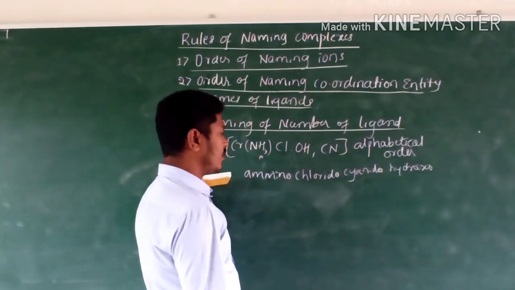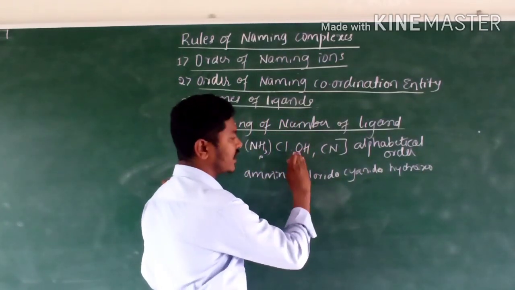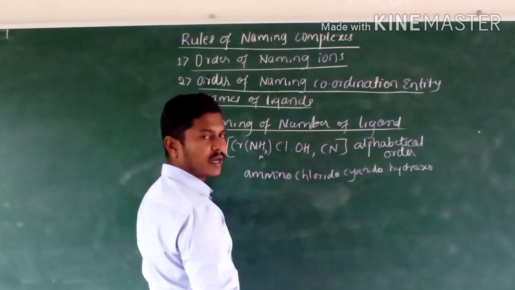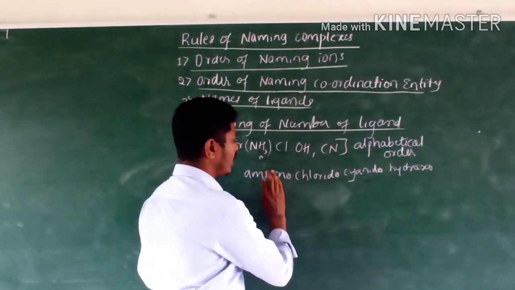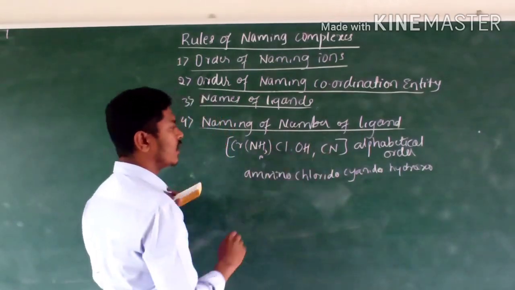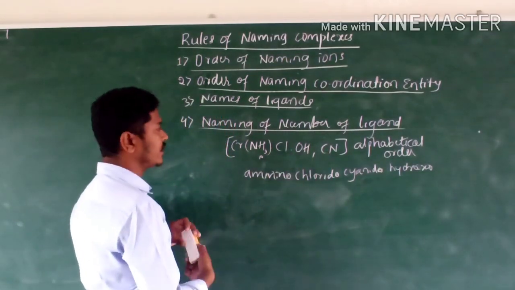If the complex contains more than one type of ligand, it is named according to alphabetical order. Got it?